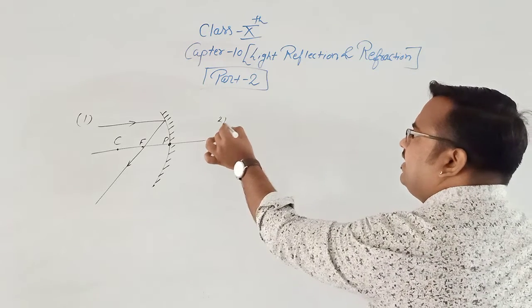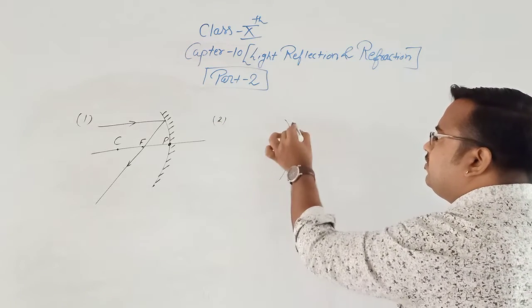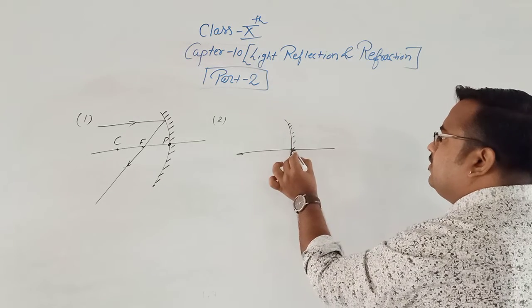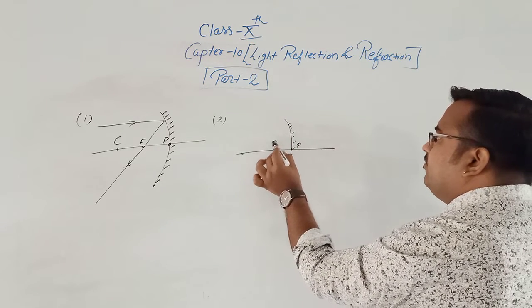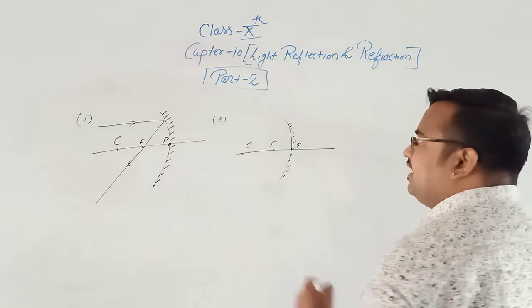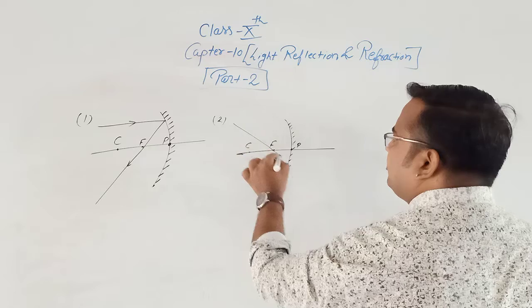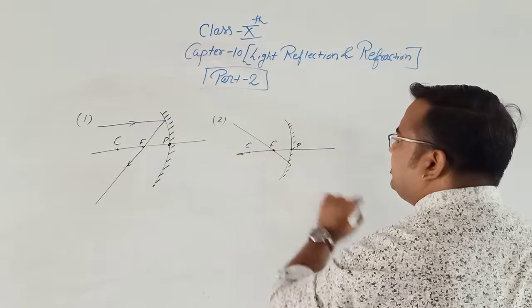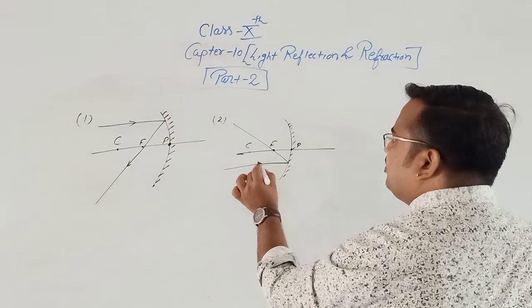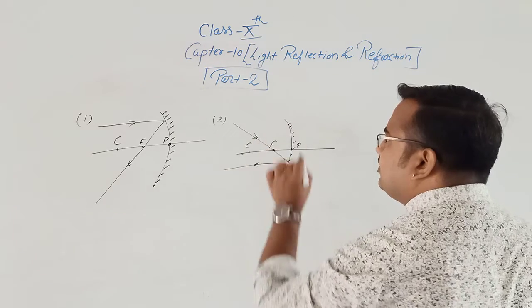The second rule says, exactly opposite of the first rule, that if the incident ray passes through the focus, then the reflected ray is parallel to the principal axis.